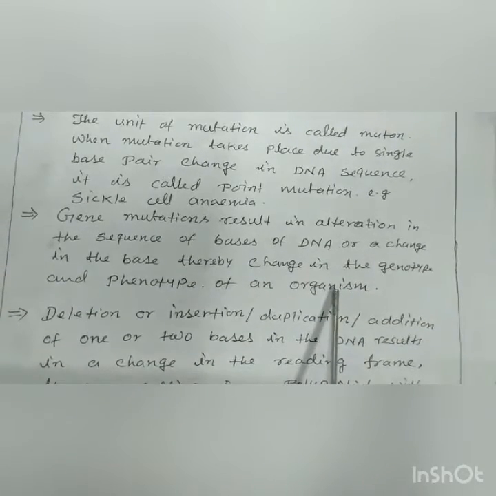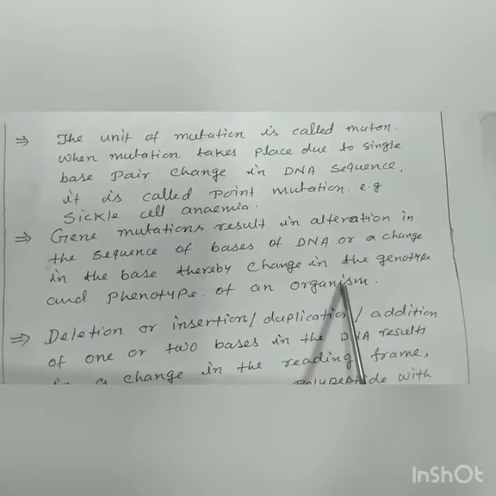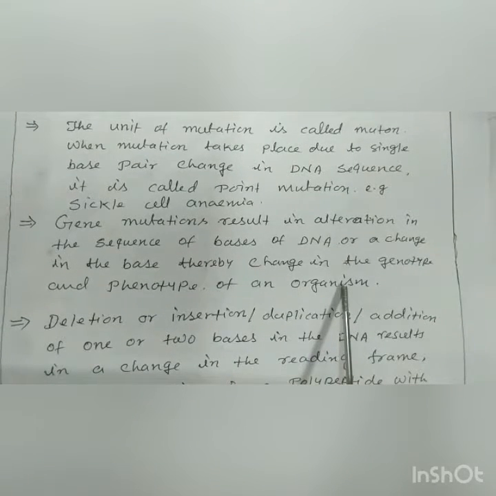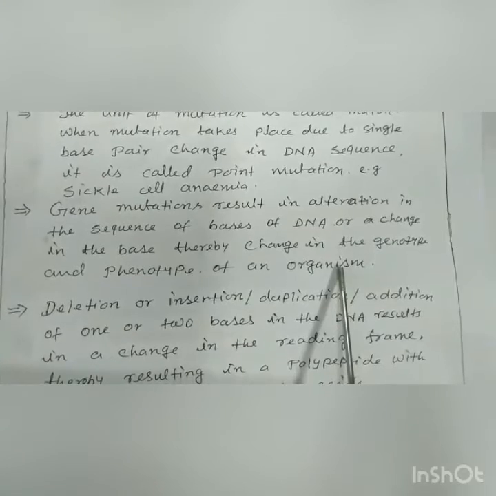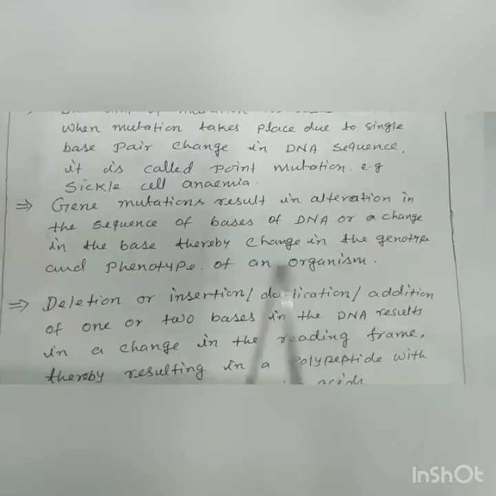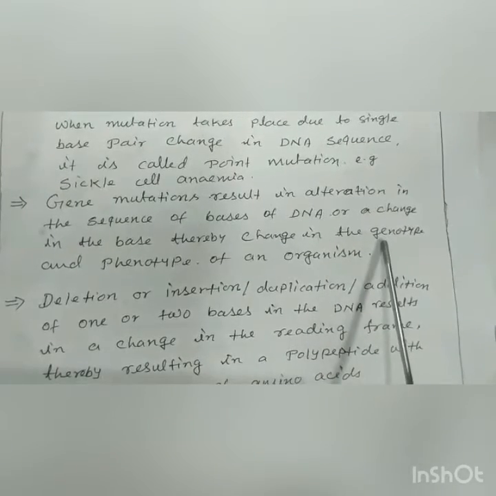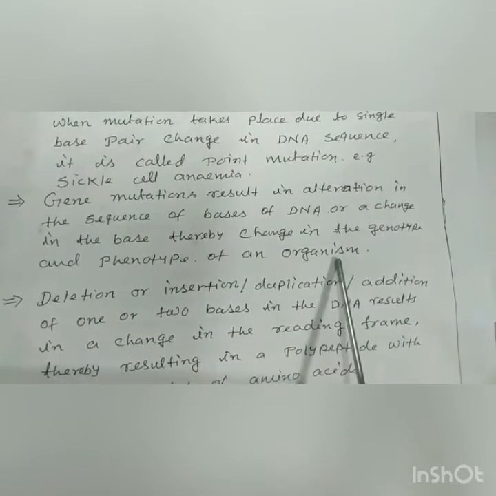Actually, in the next class, in a new chapter, we will discuss how the central dogma follows the information which is transferred from DNA to messenger RNA. So at that time there are some changes which may occur in the bases of the DNA. When there is a change in the base, there is a change in the genotype and phenotype of an organism.